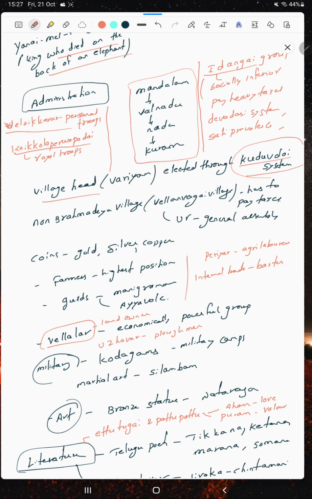The Kudavolai system, which is asked in UPSC prelims, is an election of the village head. Non-Brahmadeya, it's a Velanvagai village. They have to pay the taxes. Ur.